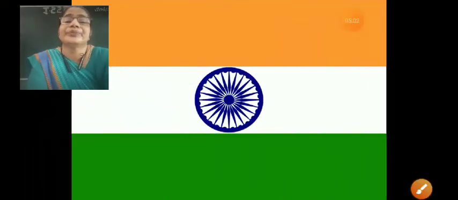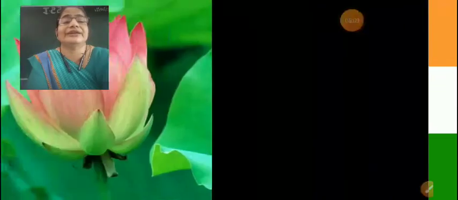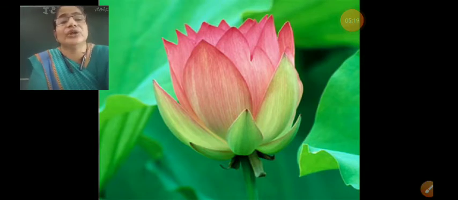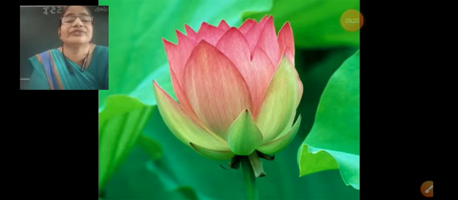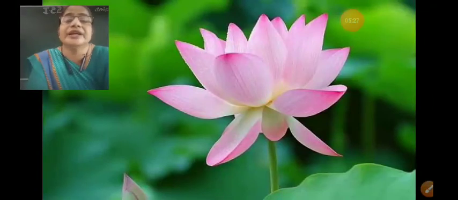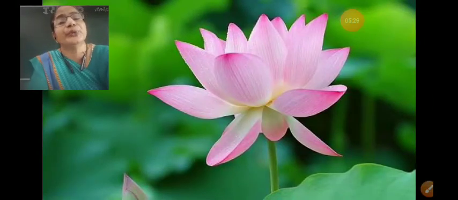Now, this is also one of the images of our national flag. Next, this is our national flower, lotus. Which is our national flower? Our national flower is lotus. Spelling: lotus, lotus. Our national flower is lotus.